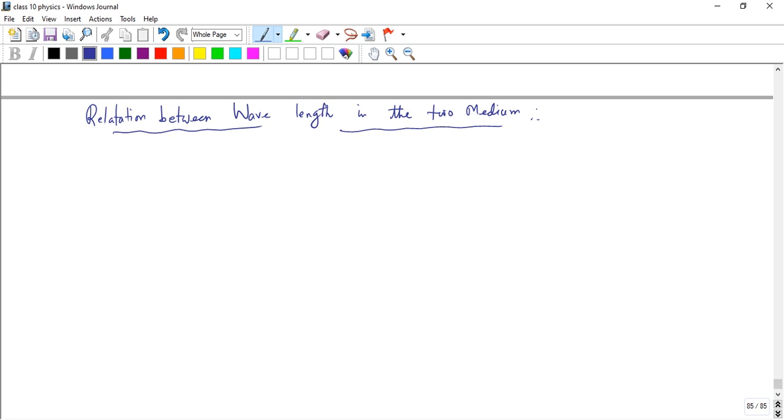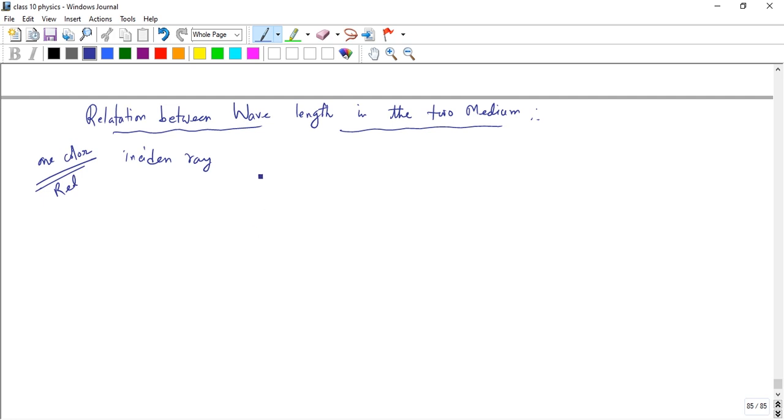Suppose we consider a ray of light having the same frequency, when it is one color of light, suppose a red light. So the incident ray is considered to be one color of light, suppose red.